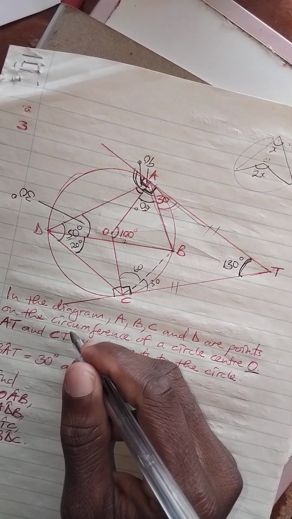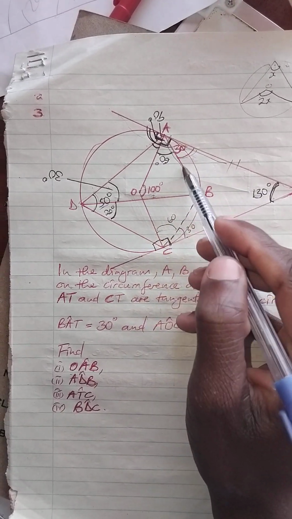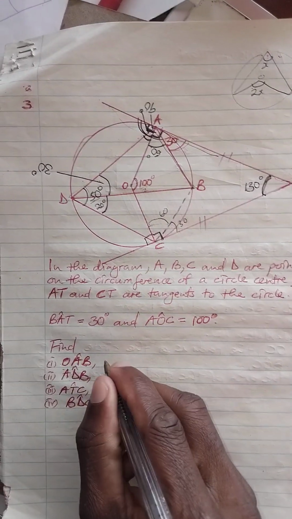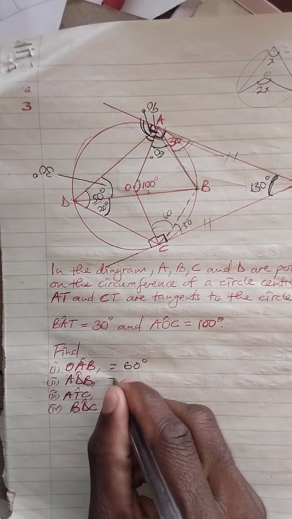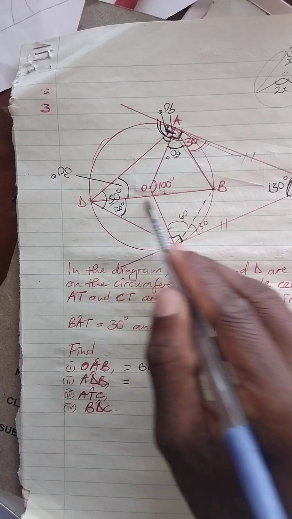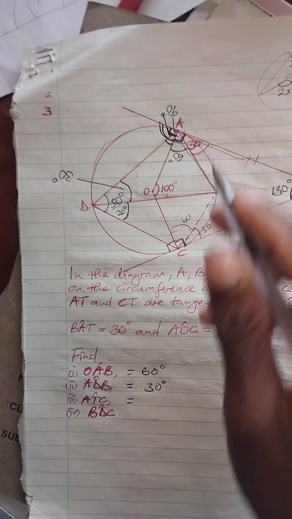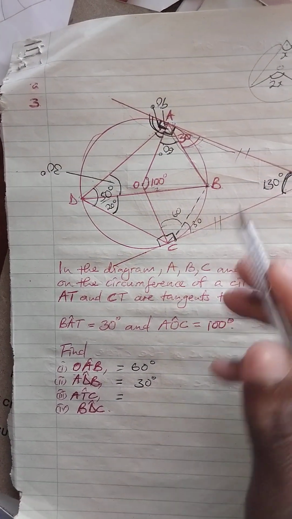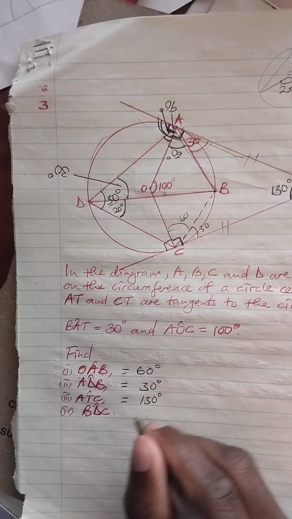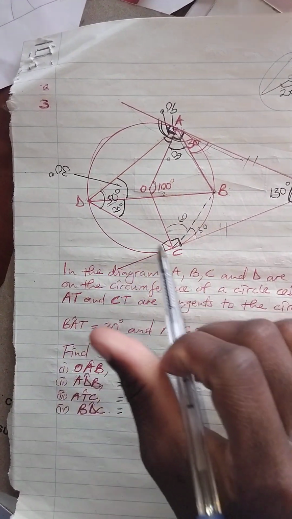So OAB is 60, then ADB, it's 30, ATC, it's 130, BDC is 20.